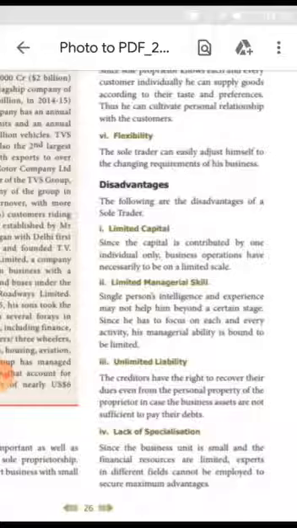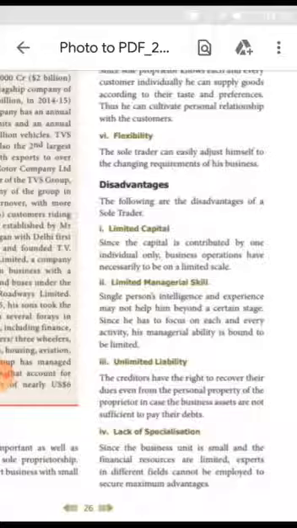A sole trader has to use his own intelligence and experience only. In that case, it may not help him beyond a certain stage, we can say, because he has to focus on each and every activity. So it is said his managerial ability is limited only.